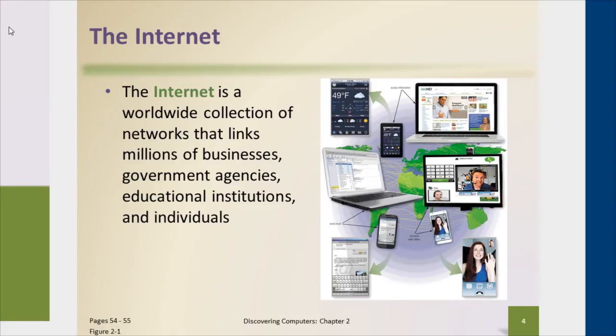An internet, lowercase i, uses the same technologies. It uses web servers, it uses web browsers, but it doesn't have that general access out to the rest of the internet like capital I Internet does.